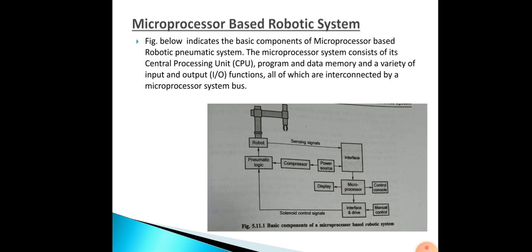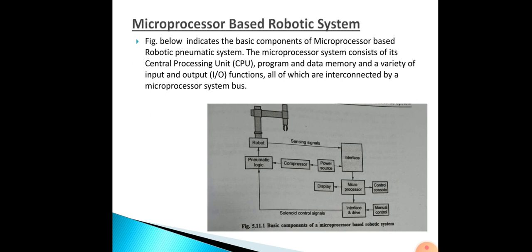The microprocessor system consists of a central processing unit, program and data memory, and a variety of input output functions, all of which are interconnected to the microprocessor subsystem by the system bus. In order to add some reality to the general picture, it can be assumed that the machine is a robot arm. The microprocessor system, as I told you, consists of your CPU, then input output, then your buses.